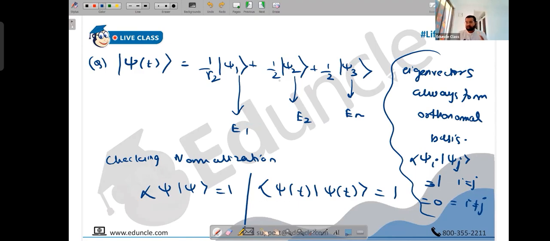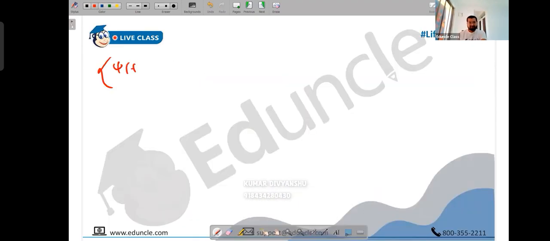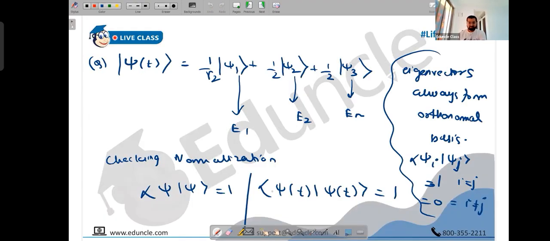You can directly write (1/√2)² plus (1/2)² plus (1/2)². You can directly jump to that. But because we're doing this for the first time, let's calculate. So what do we have? The value of psi t should be 1, that's the normalization condition. We want to see whether it's normalized or not, so this should be satisfied.